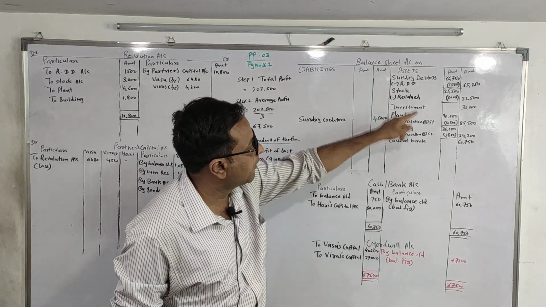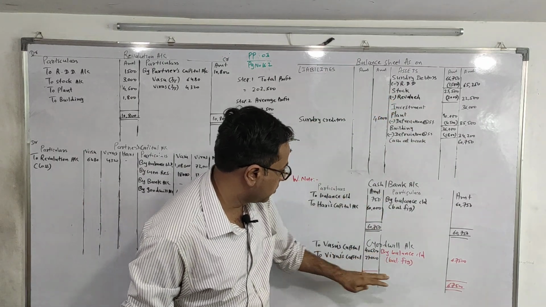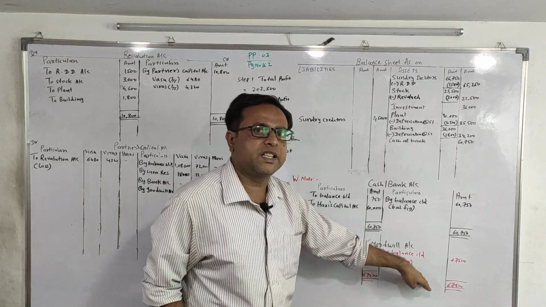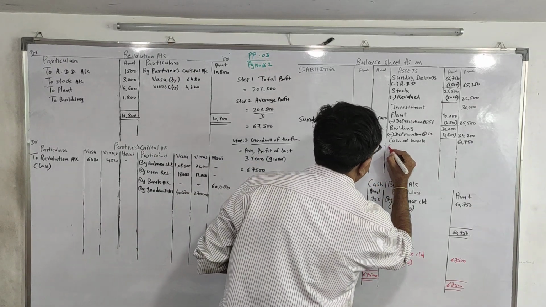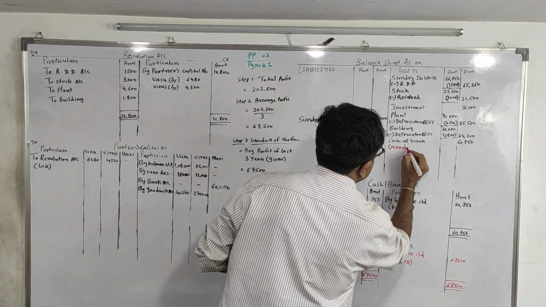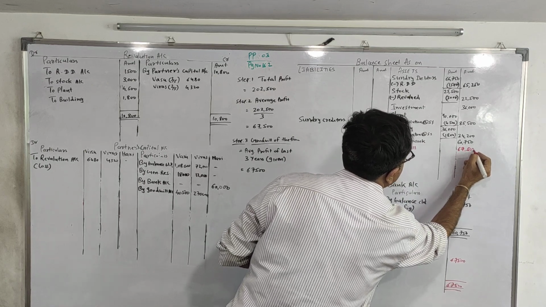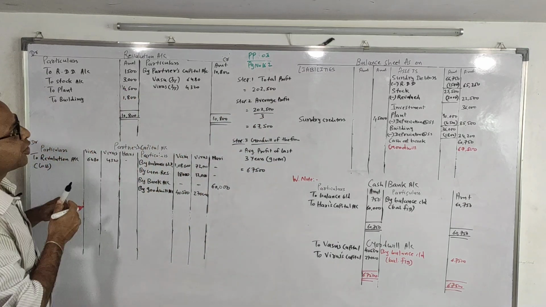This is how it will appear in the balance sheet. So if you are preparing a working note, you can easily know that this account does not get tallied. So there is a balancing figure, and this balancing figure will transfer to the balance sheet. Goodwill 67,500.